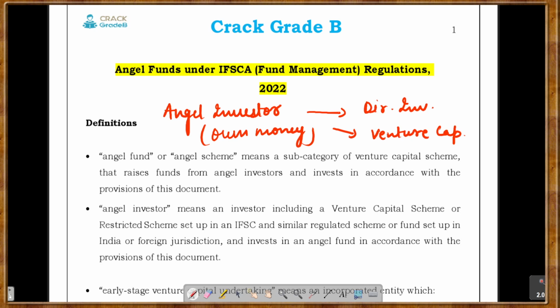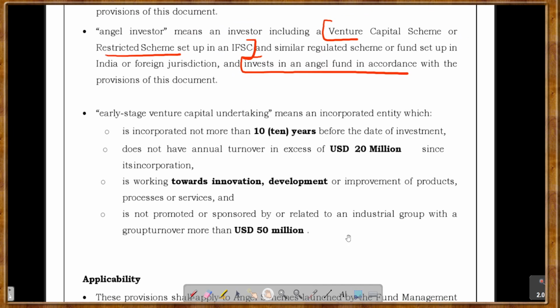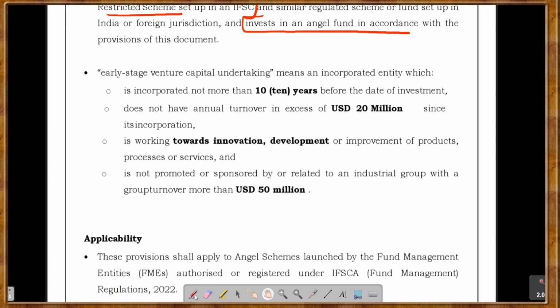First of all, angel funds or angel schemes means a subcategory of the venture capital scheme that raises funds from angel investors. Angel investors are of high net worth. They have money of their own, they have the expertise also, and we call them angel investors. Angel investor means including a venture capital scheme or restricted scheme which has been set up in IFSC and similar schemes, and that invests in angel funds in accordance with the provisions of this document. If you are following this document, then we will consider you an angel investor.